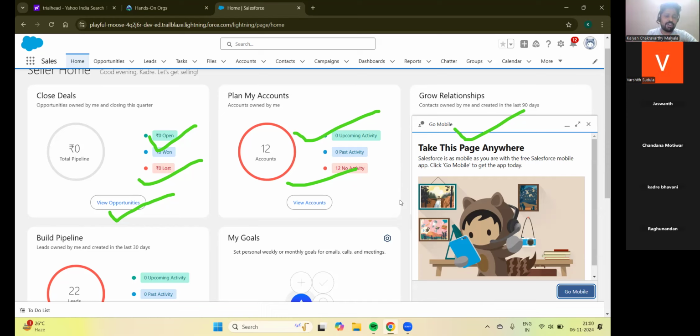If I am running my coaching business and I use Salesforce, then what do I need to do? I need to create an instructor table, I mean an instructor object, and a student table. So in the database I need to create those. It's up to me. Those are called custom objects, which I create depending upon my requirement.